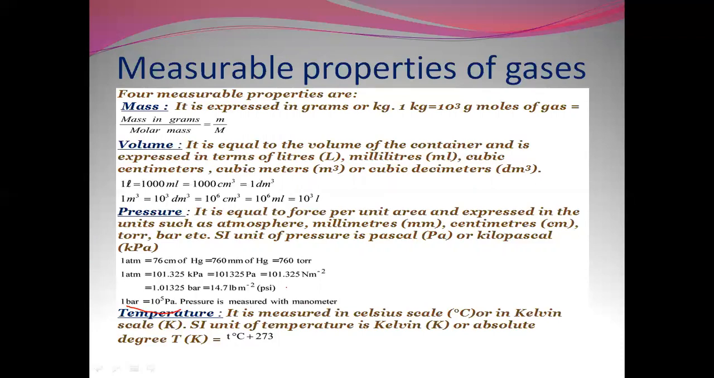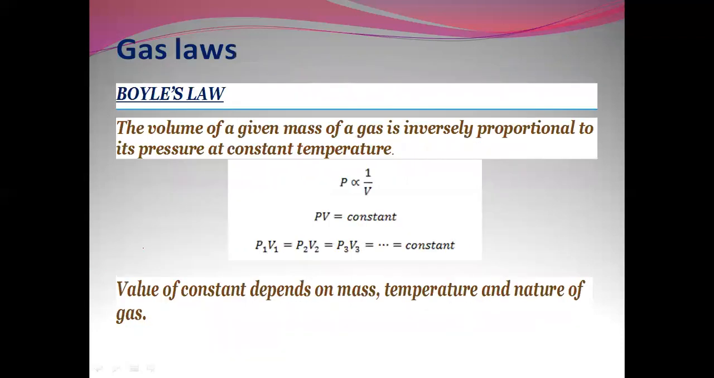Temperature is measured in Celsius scale and Kelvin scale, and the SI unit of temperature is Kelvin, or absolute degree, that is T Kelvin. It is degree centigrade plus 273.